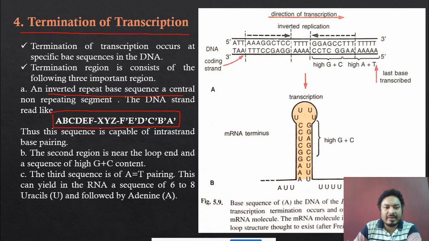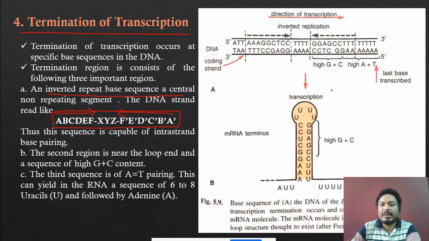Suppose the first sequence is A, B, C, D, E, F. Then in between a new sequence is there, and the opposite you can see F, E, D, C, B, A. This is called inverted. This is the inverted sequence, and this is another sequence. The whole sequence is called the termination sequence. This is the whole termination sequence.